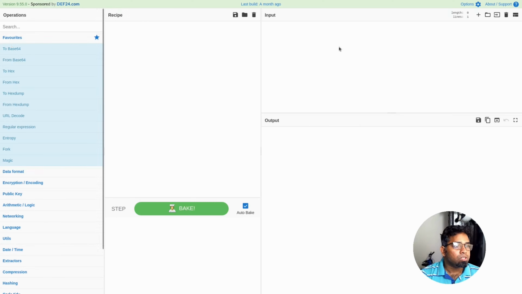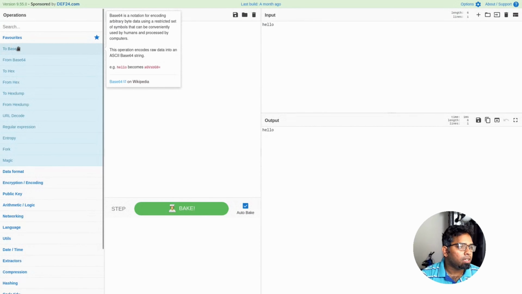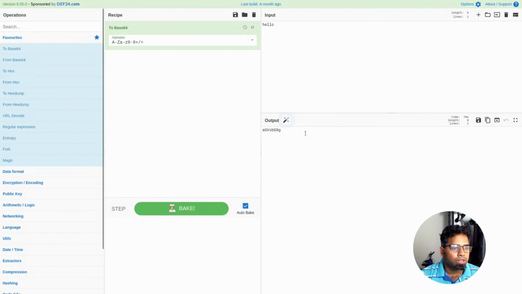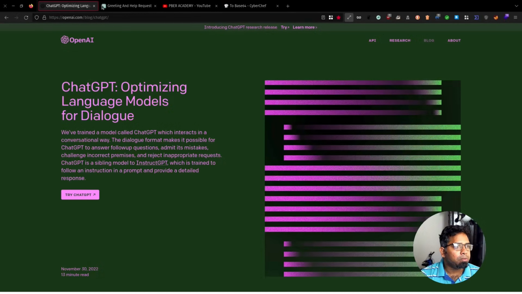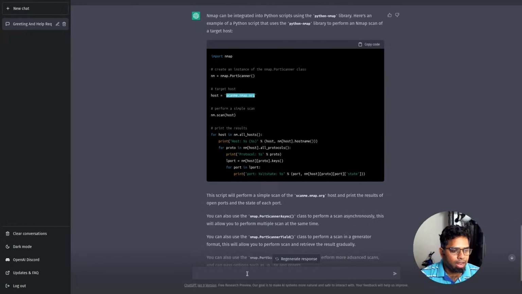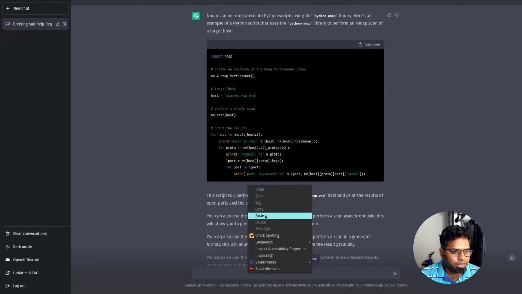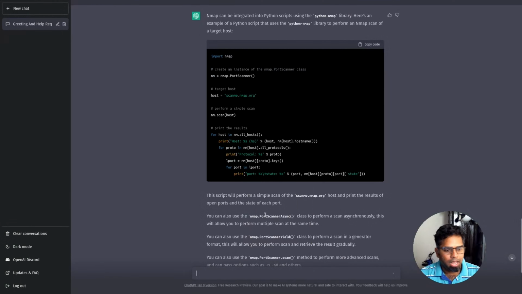Okay. So what I need to do is give a "hello" and convert it to base64. So this is converted into this one. Let me copy this one. You can see that this is actually base64 encoding. I'm just using it, that's why I'm giving the output. So let me go to ChatGPT and paste it. I'm not going to tell it anything. I'm just pasting this and seeing what result comes.